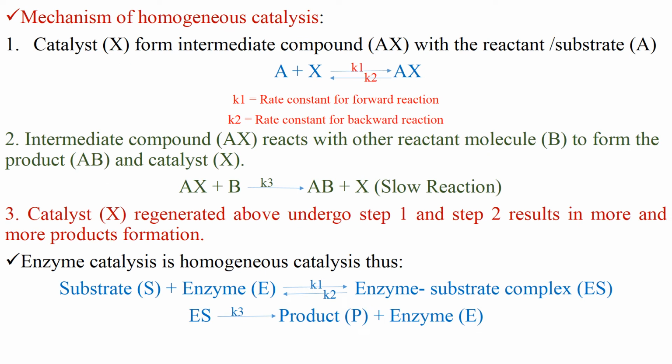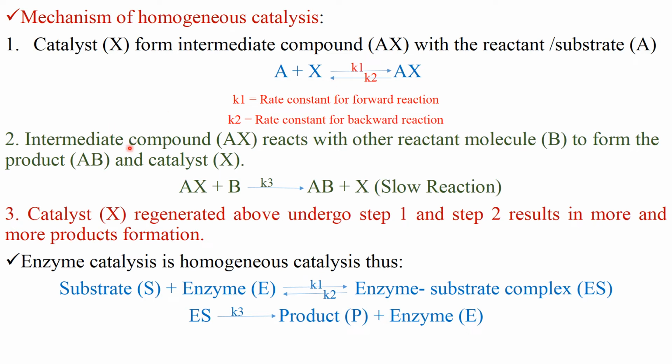mechanism of homogeneous catalysis. If we discuss how homogeneous catalysis takes place, there are three steps. In the first step, reactant A, in certain cases also known as substrate, combines with catalyst X to form an intermediate compound AX, where K1 is the rate constant for the forward reaction and K2 is the rate constant for the backward reaction.